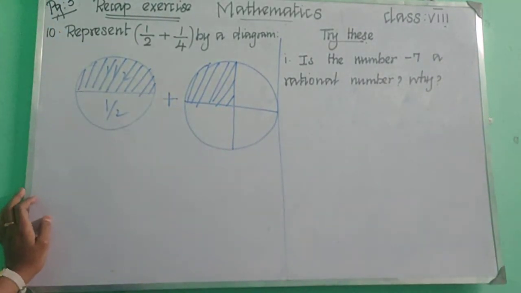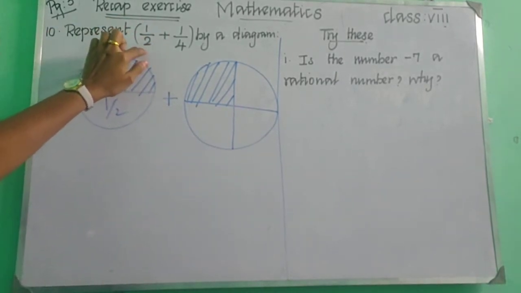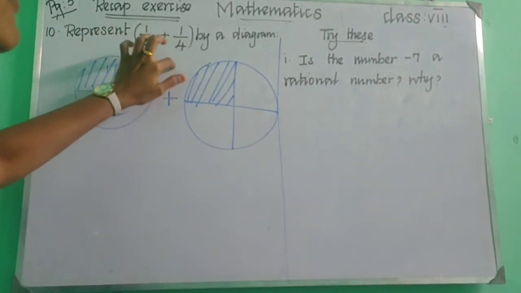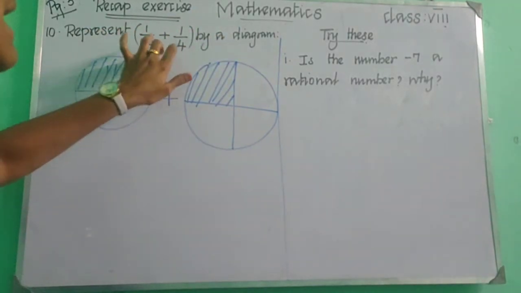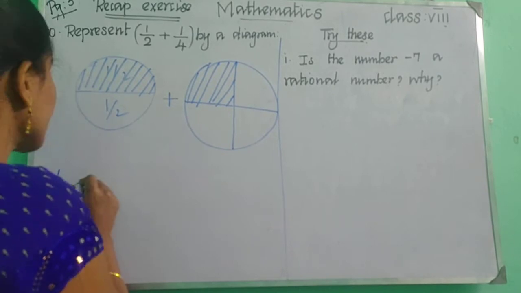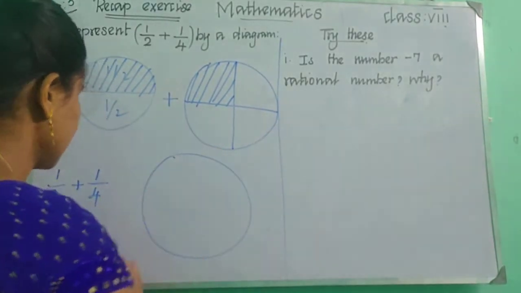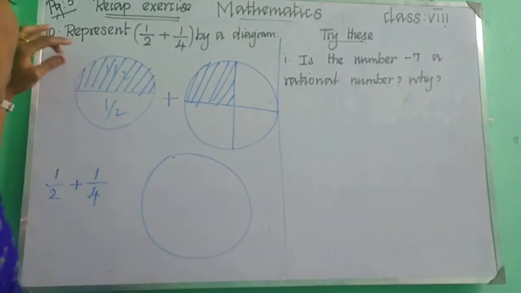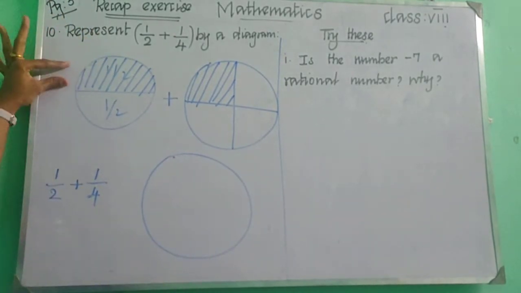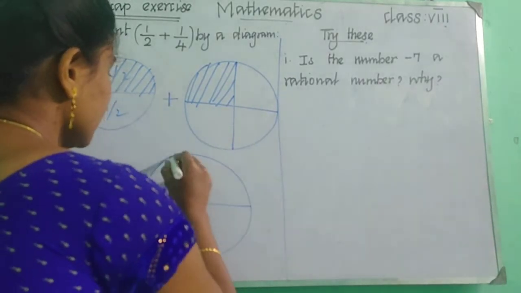Okay, can you all understand? So the question asked is to represent 1 upon 2 plus 1 upon 4 by a diagram. So we need to add and represent it in a diagram. Okay, so 1 upon 2 plus 1 upon 4. We can represent it as, see, we know half. We are representing the half like this. So this is half.